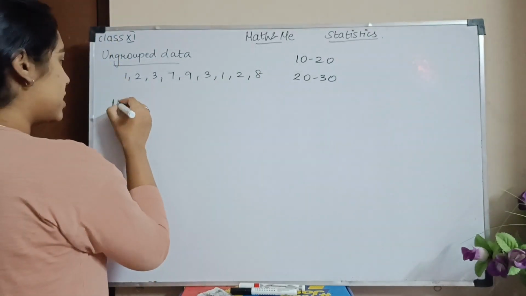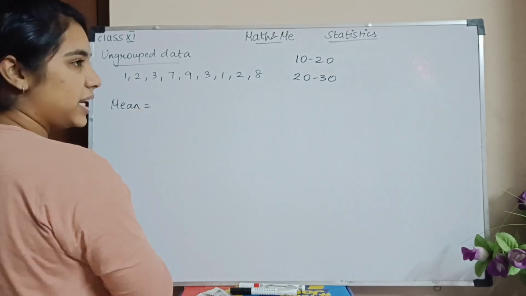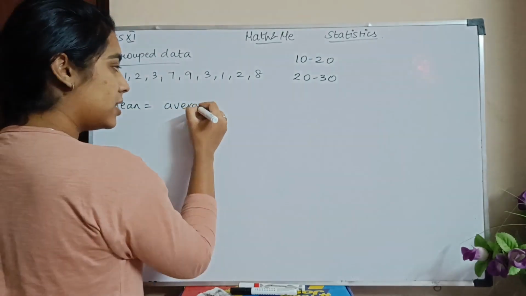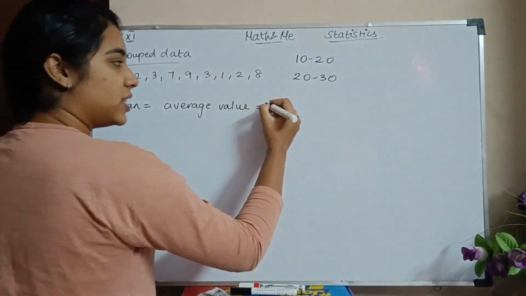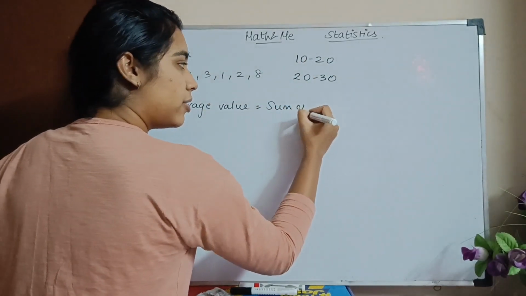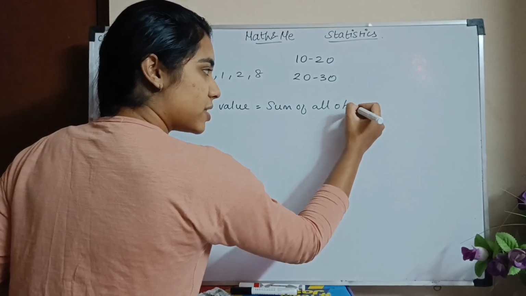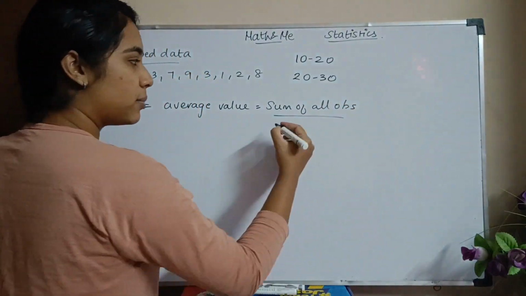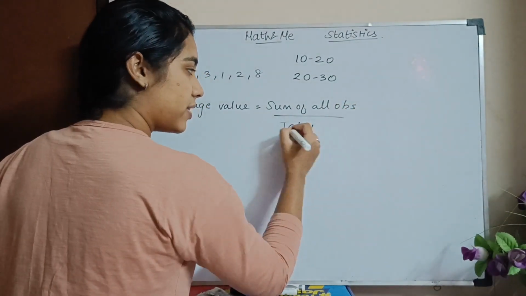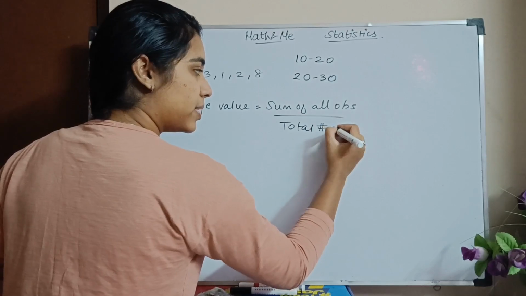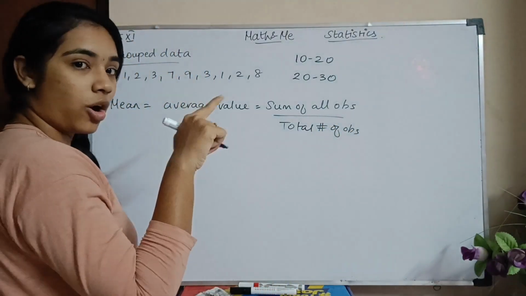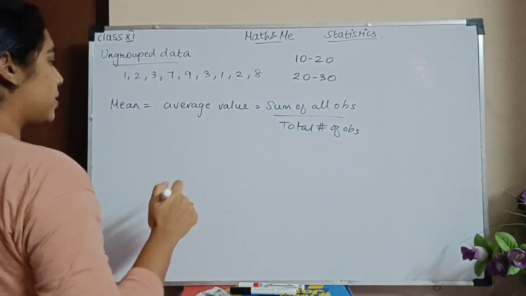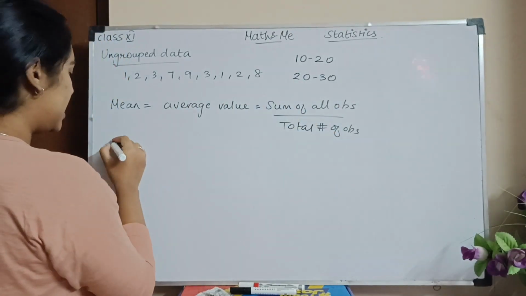So what do we have? What is my mean? Mean na enartho? Mean is nothing but the average value. What is the average value? You'll add everything. So you will add the sum of all the observations divided by the total number of observations. Correct? So divided by total number of observations. This is mean. So what is my median?